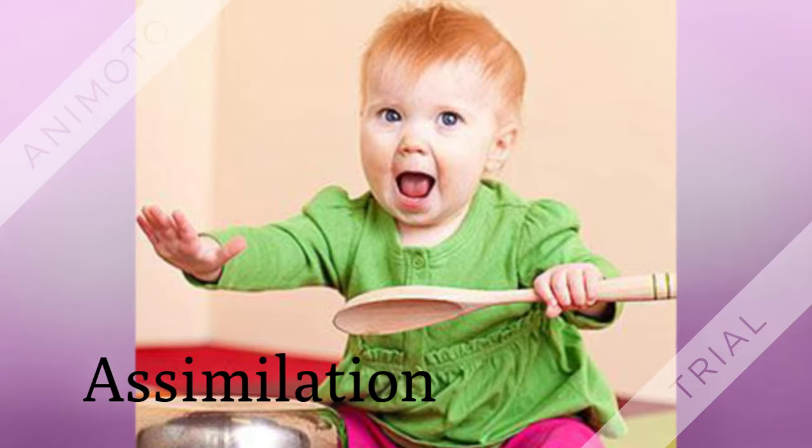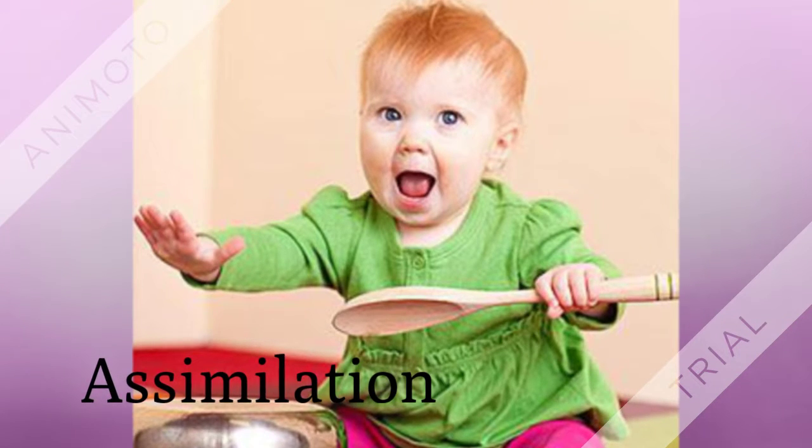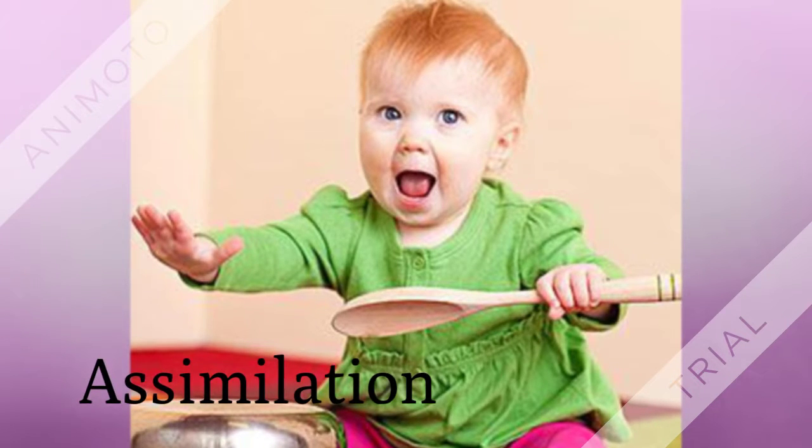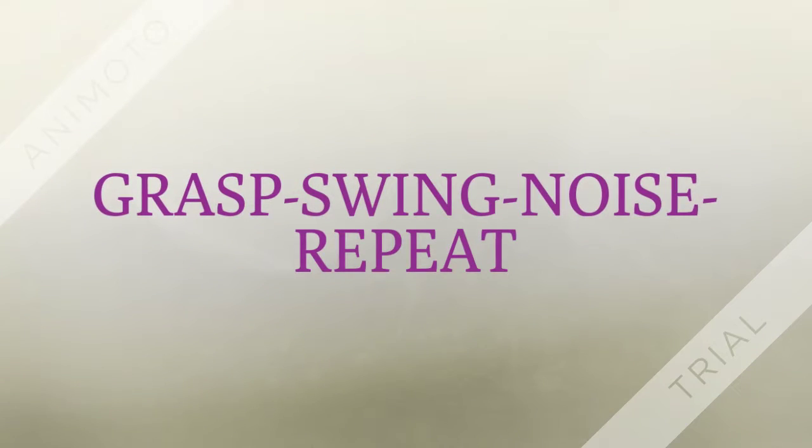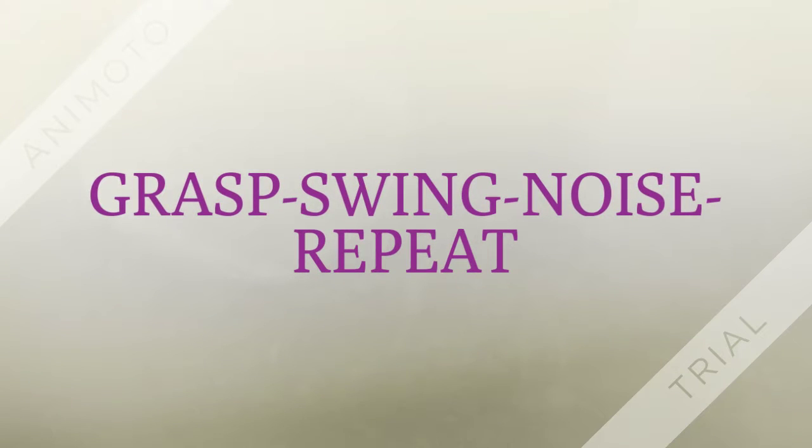A natural infant schema is to pick up objects and then hit them repeatedly on a hard surface. Their schema for hitting things together will work with many different items. They could use wooden spoons, dolls, or their fists. The schema could be written as grasp, swing, noise, repeat. Assimilation would continue to work until the cycle was broken.